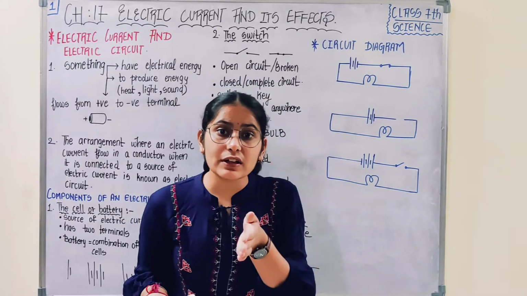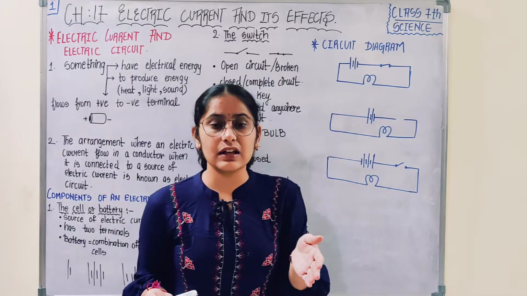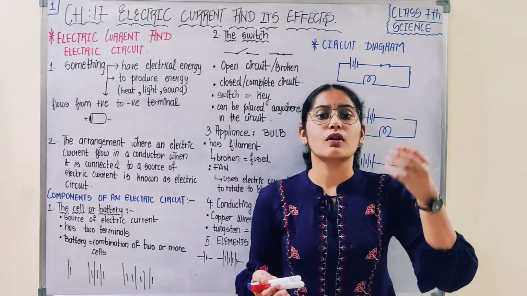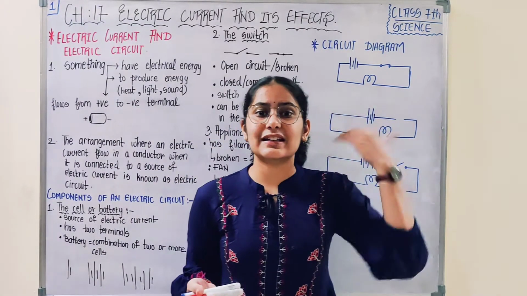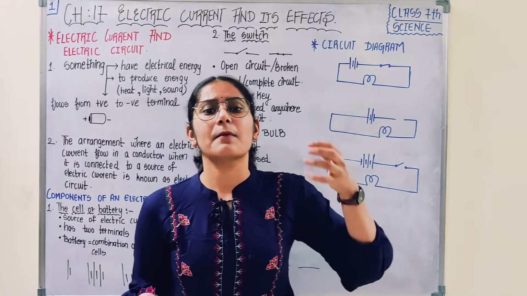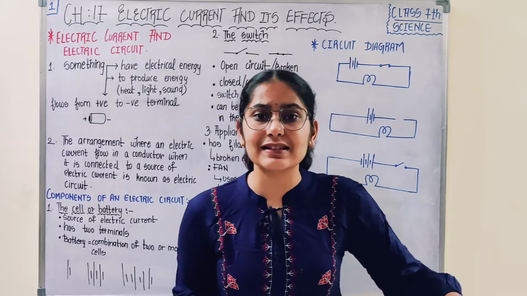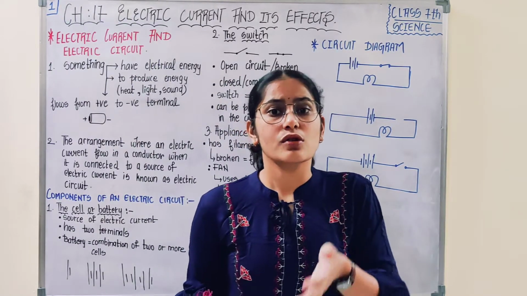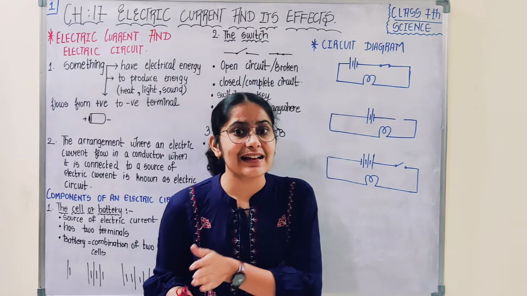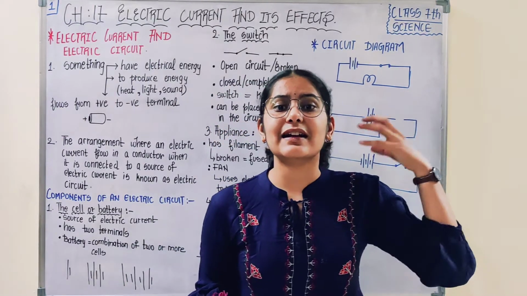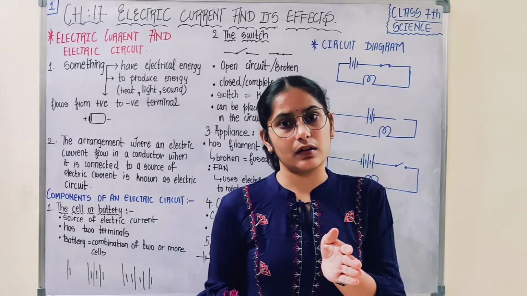If it won't have this energy, then electric current won't be able to glow a bulb, rotate a fan, and all the things which are performed by electrical appliances. So this electric current is responsible for making the electrical appliance work.